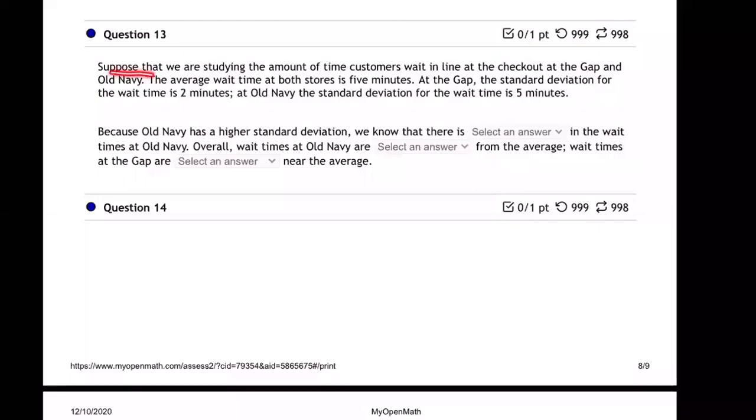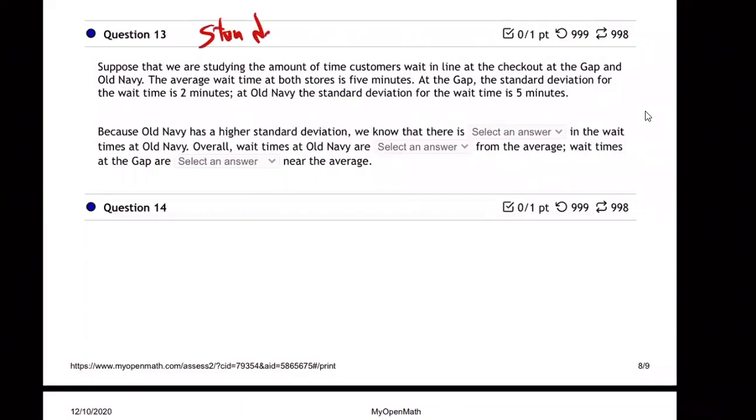All right, number 13. Suppose that we are studying the amount of time customers wait in line at the checkout at the Gap and Old Navy. The average wait time at both stores is 5 minutes. At the Gap, the standard deviation for the wait time is 2 minutes. At Old Navy, it's 5. So remember what standard, you can go back to the notes and read about it.